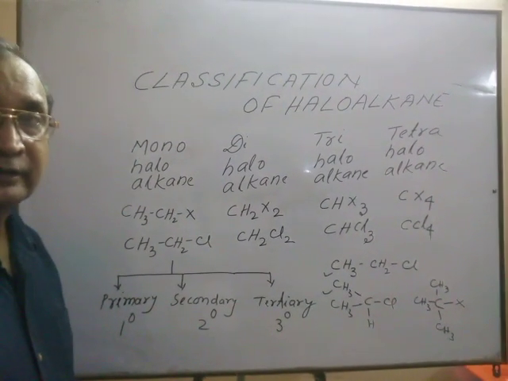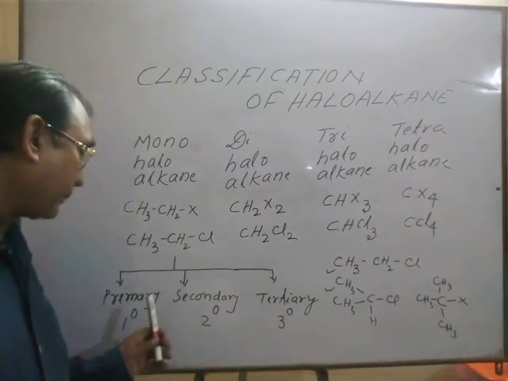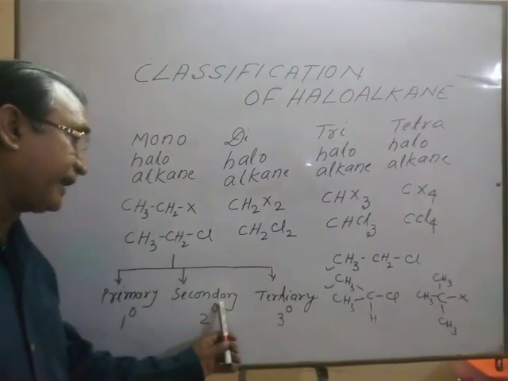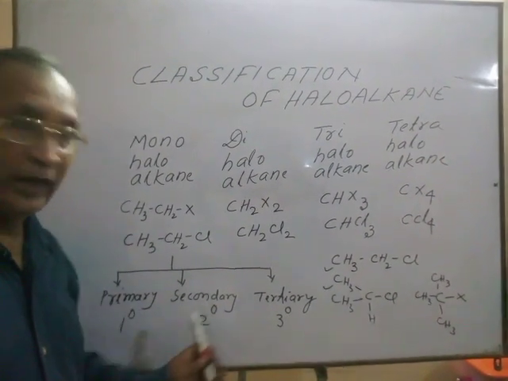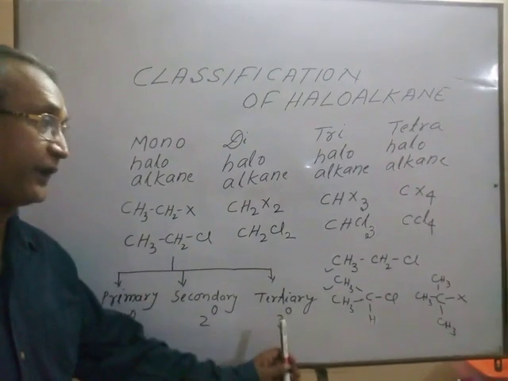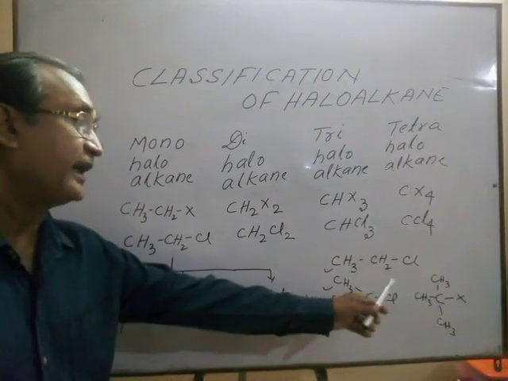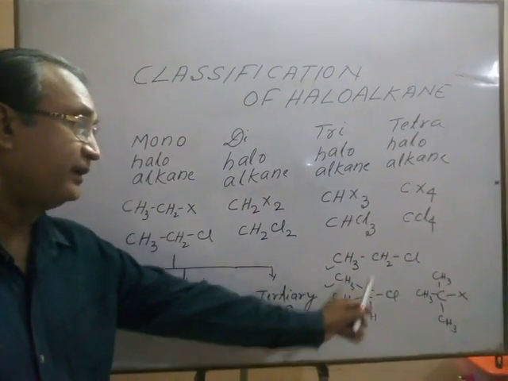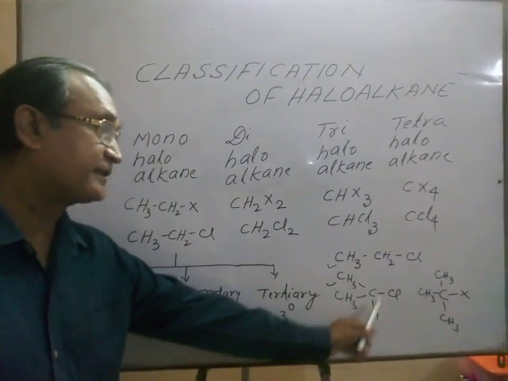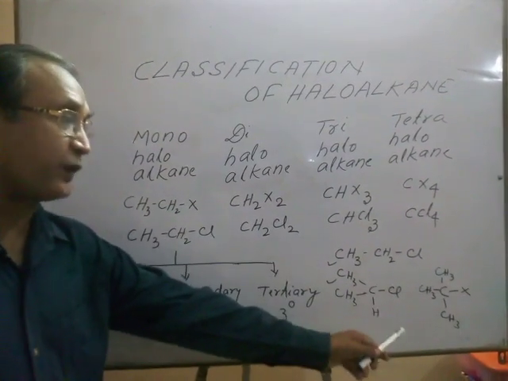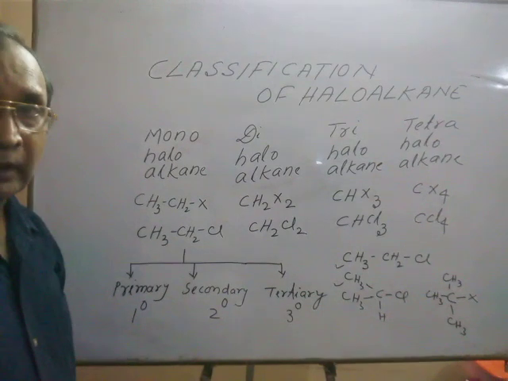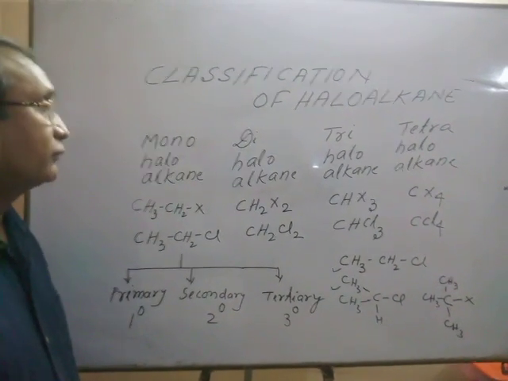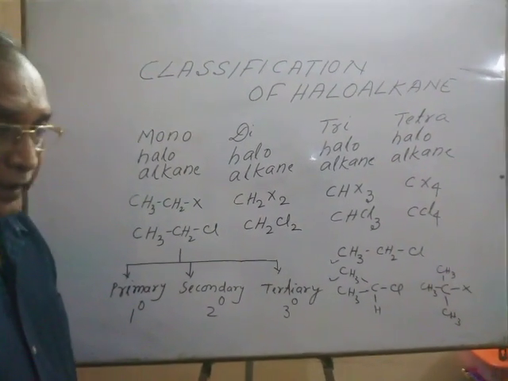Now students, is it clear? This is primary, secondary and tertiary alkyl halide: 1 degree, 2 degree and 3 degree, and these are the examples: CH3CH2Cl, CH3CHClCH3, (CH3)3CCl. Understand? Now, if we consider